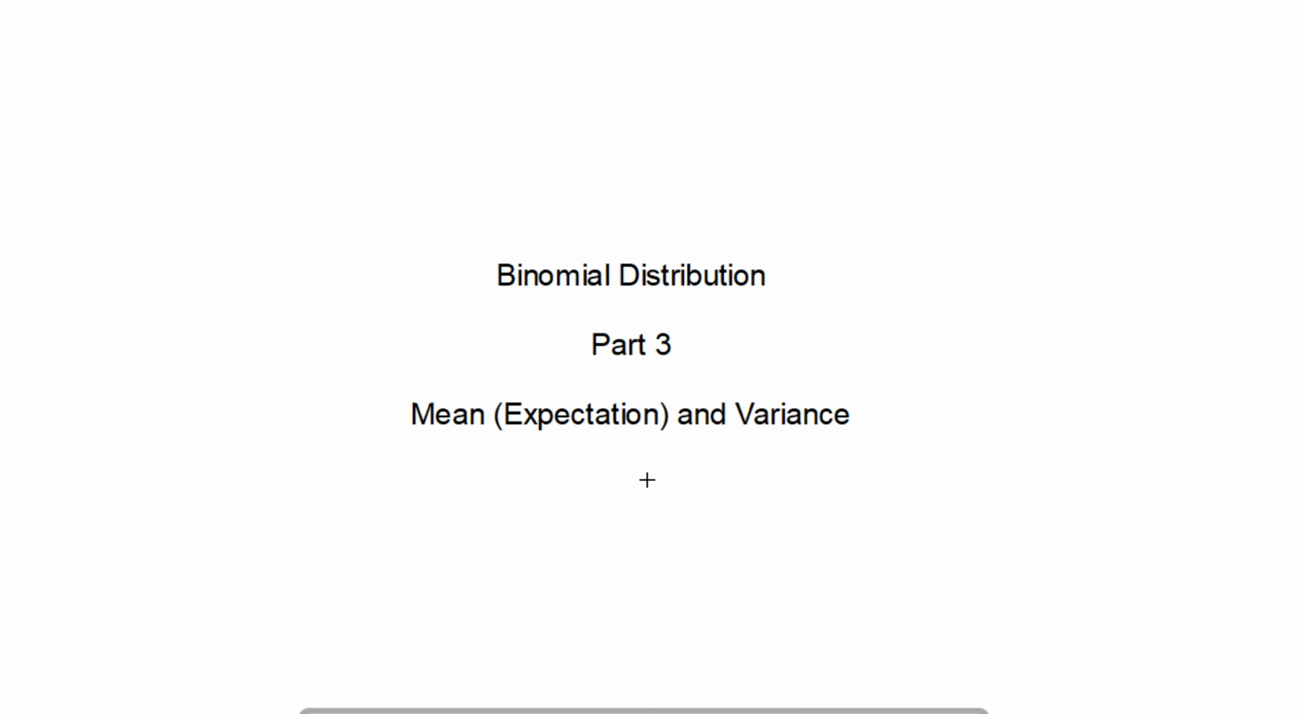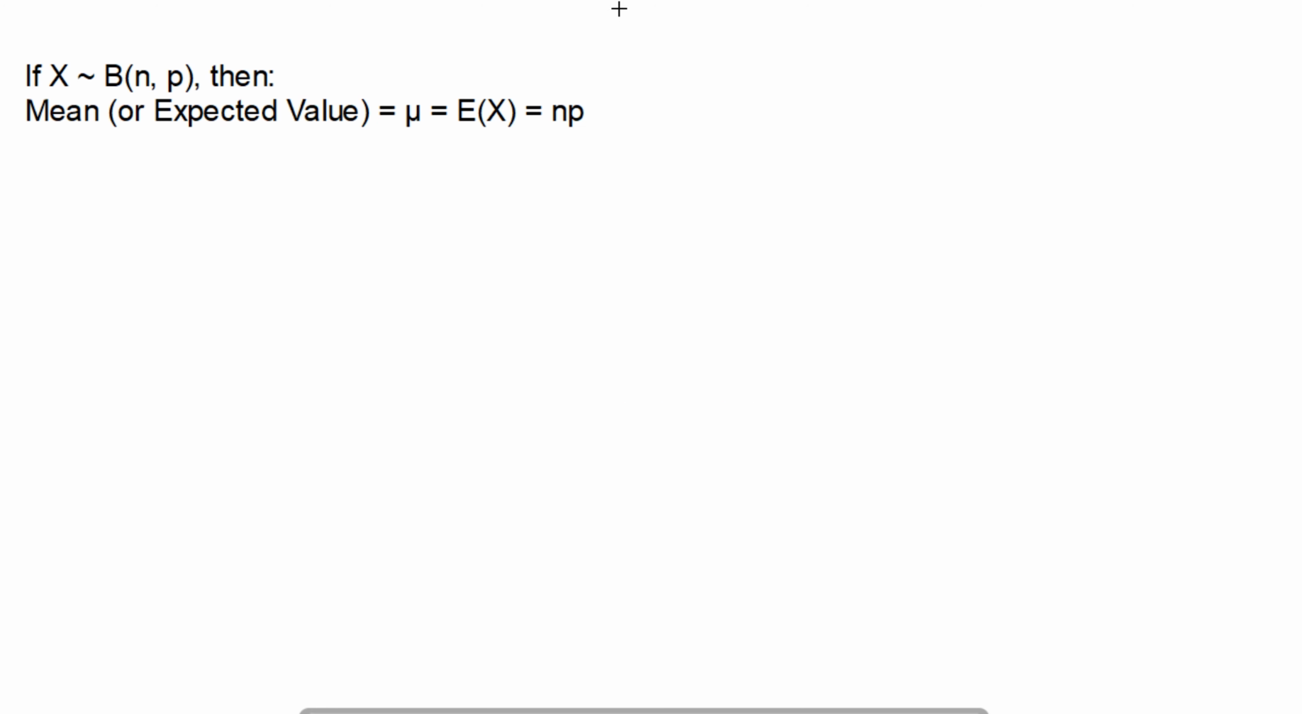We're going to look at mean and expectation and the variance. So, as we know, if X is distributed binomially, with n being the number of trials and p being the probability, then the mean or expected value, mu, equals E(X), which just stands for expected value, which is n times p. So number of trials times the probability.